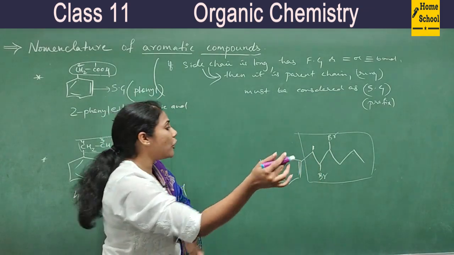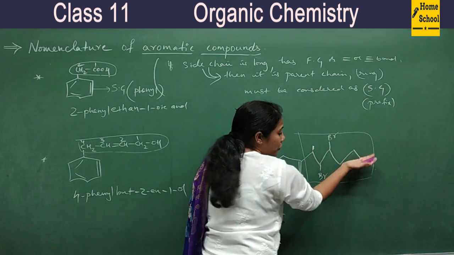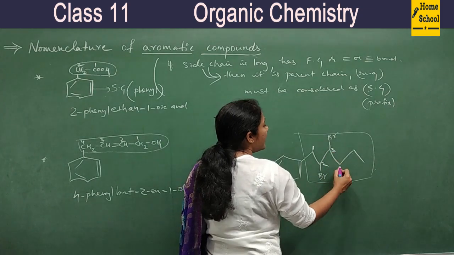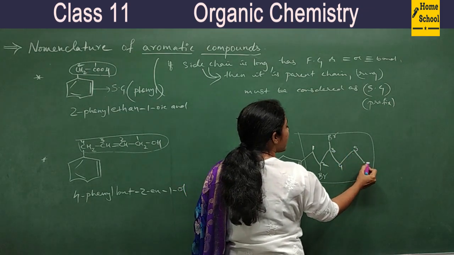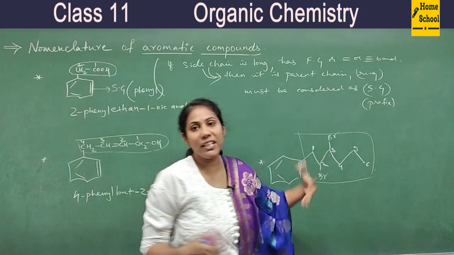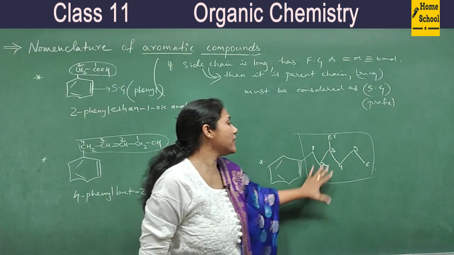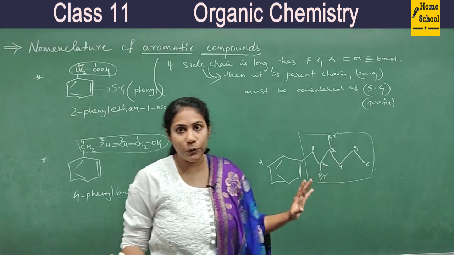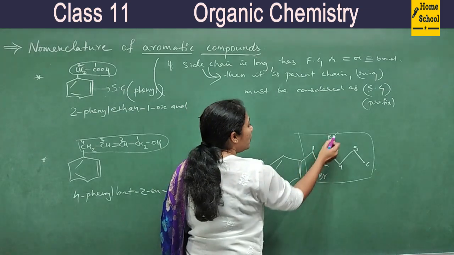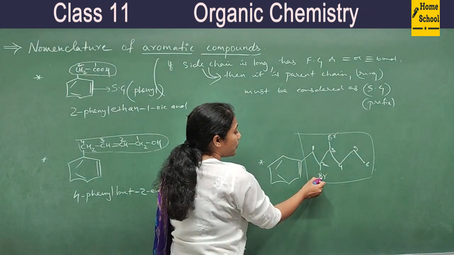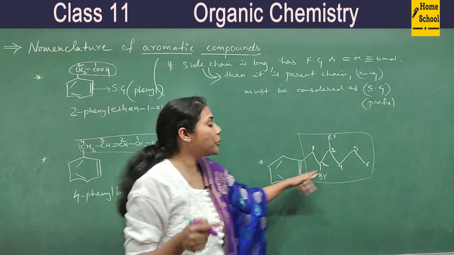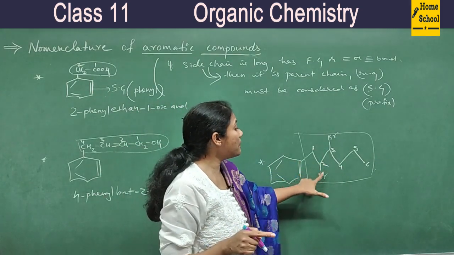Or you must actually follow the lowest locant. If you follow the lowest locant, numbering must go from left to right in this case, right? So this is number 1, this is 2, this is 3, this is 4, this is 5, and this carbon is 6. Okay, so now all these groups are prefix-writing groups. I mean, you have to mention their name in prefix. There is no functional group to write as a suffix, right? So bromo, its name is bromo, and this is phenyl. So alphabetically, who will come first? Bromine will come first.